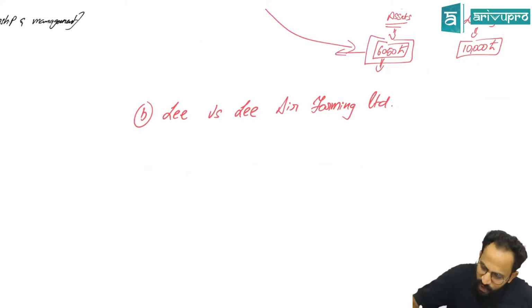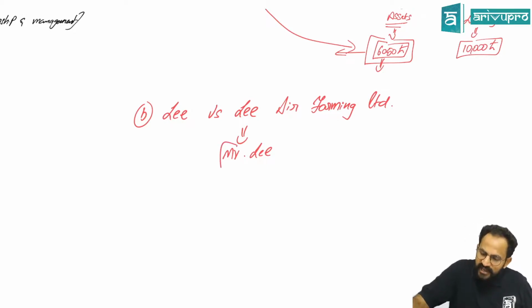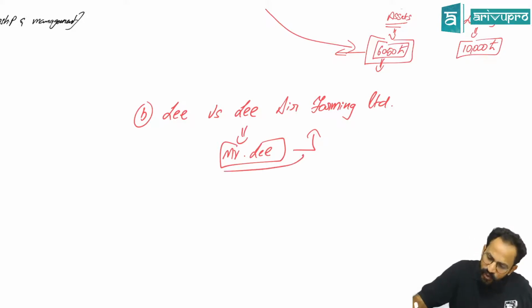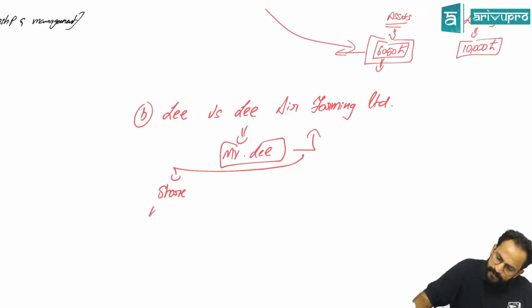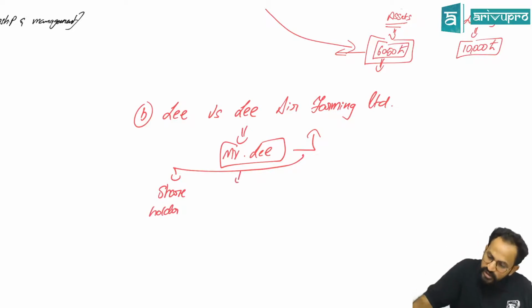There was a person called Mr. Lee. He opened a company called Lee Air Farming Limited, in which he was the maximum shareholder. The maximum shares were with him only. And he was also the managing director of the company.